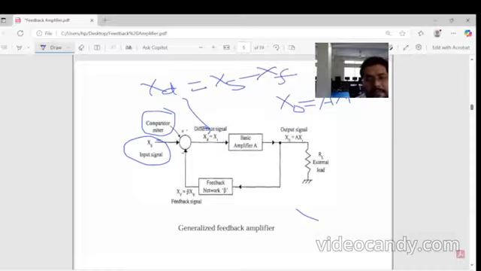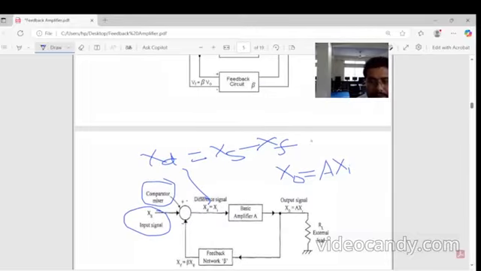This is XD. XD is nothing but Xi, the amplifier input, and this is the gain of the amplifier. That's why the output signal equals the gain of the amplifier times the input of the amplifier.